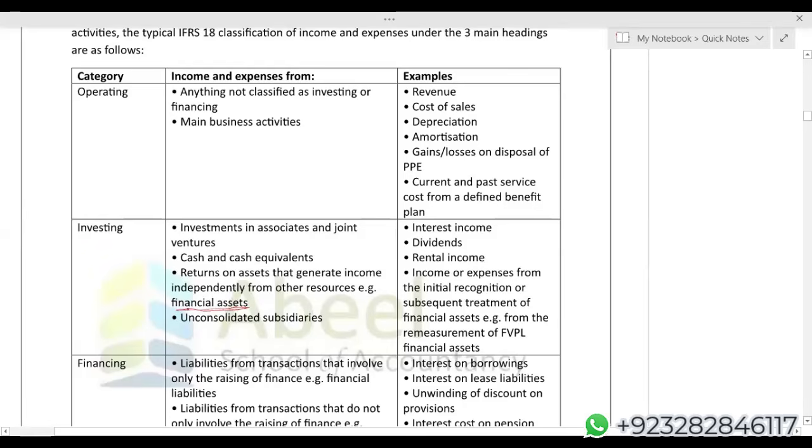But I'll give you more detail on these financial assets. You have to just wait. Look, investment in associate, joint venture, cash and cash equivalent, return on assets that generate income independently from other resources. For example, financial assets, unconsolidated subsidiaries. Now you might be thinking, which subsidiaries are unconsolidated subsidiaries? If you can prove that your subsidiary is immaterial for you, then you can leave that subsidiary. Then that subsidiary can be unconsolidated.